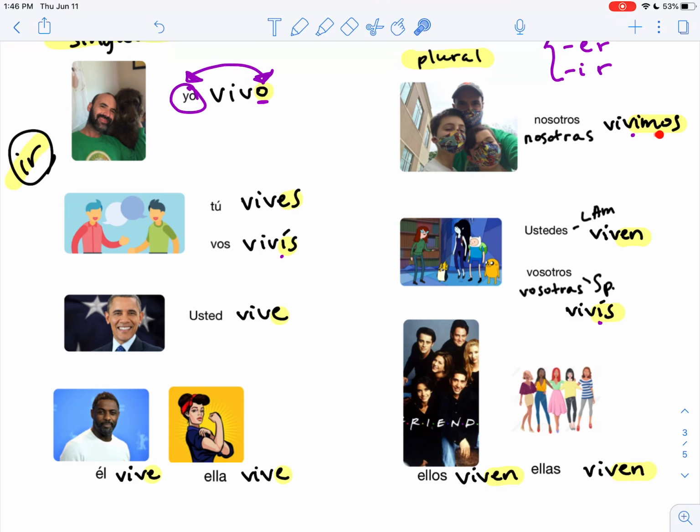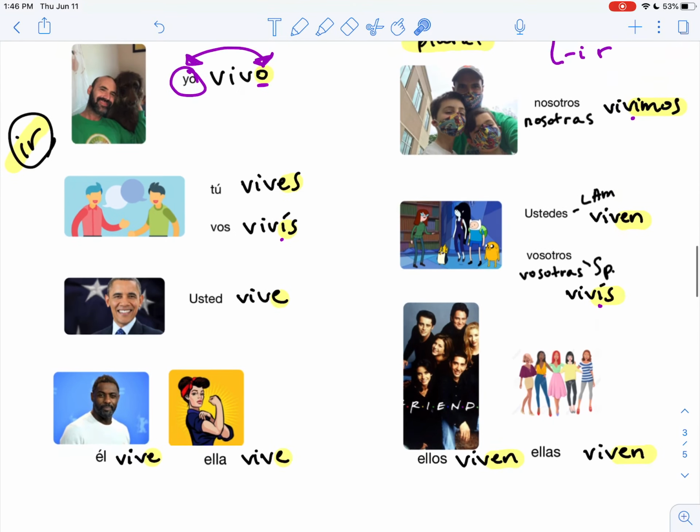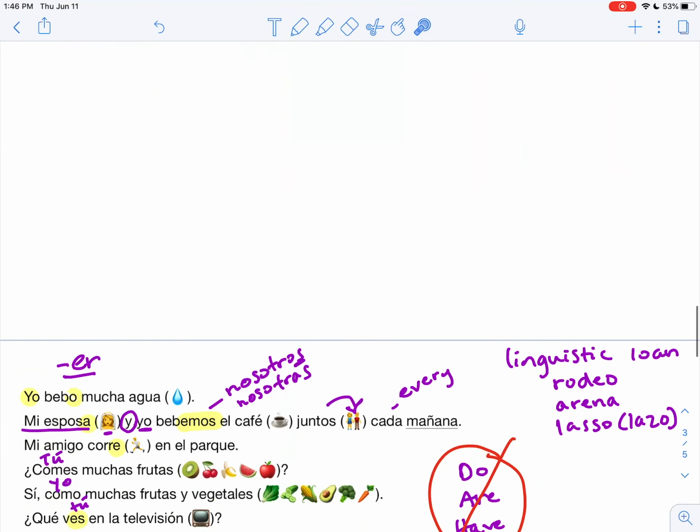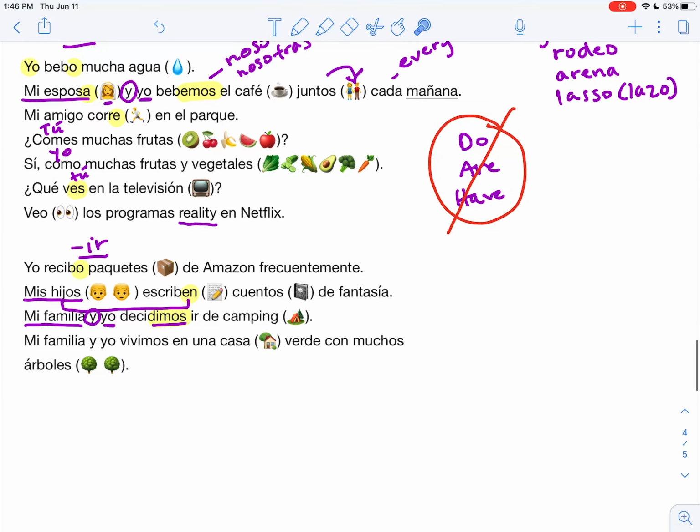Aquí nosotros vivimos en Memphis, vivimos en una casa verde y decidimos ir de camping. Mi familia y yo, there's that y yo again, vivimos en una casa verde con muchos árboles.